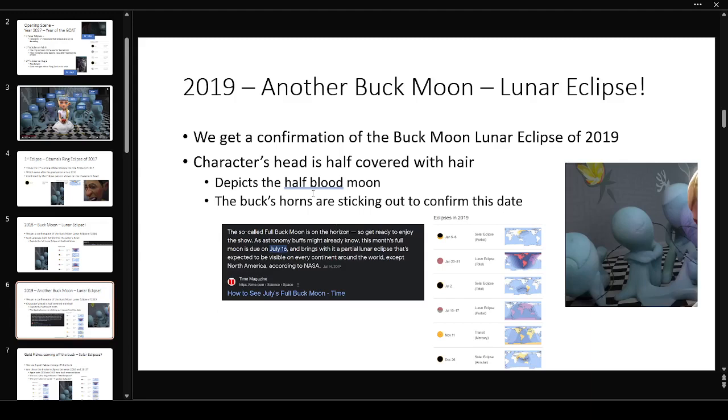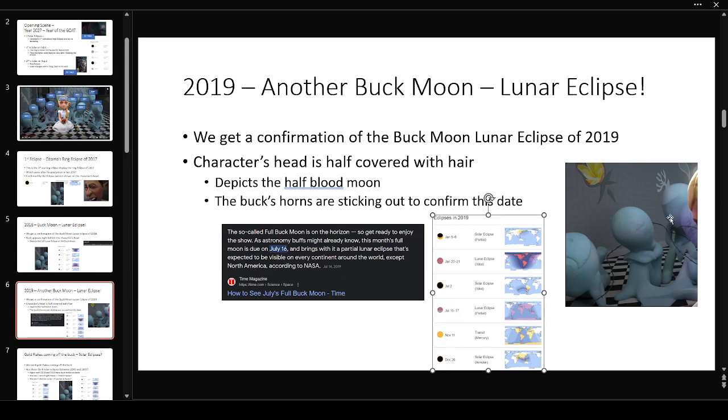It just so happens, guys, there's another buck moon lunar eclipse in 2019 on July 16th. So Heliophan has cleverly put the buck behind the character for 2019 first. We can see the hair here is literally like the half moon eclipse of July 16th.